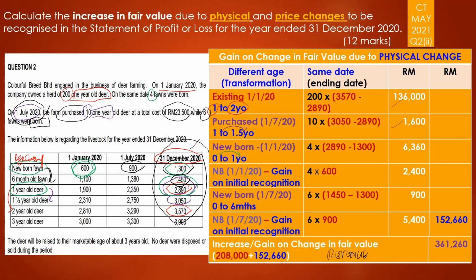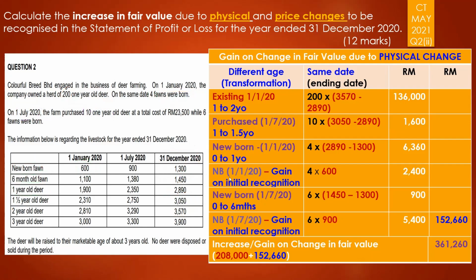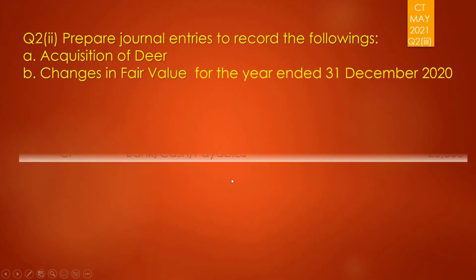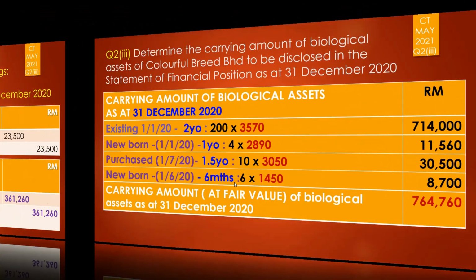For example, the one that you will take are all from this column, but the age will now be the issue, where the deer has grown up to be what I have highlighted here: 1 year old, 1.5 year old, 1 year old, and 6 months. So we're going to do that. All right, let's just do that.